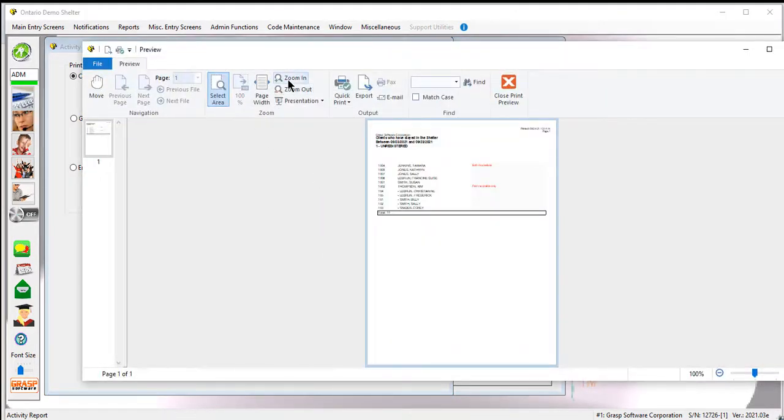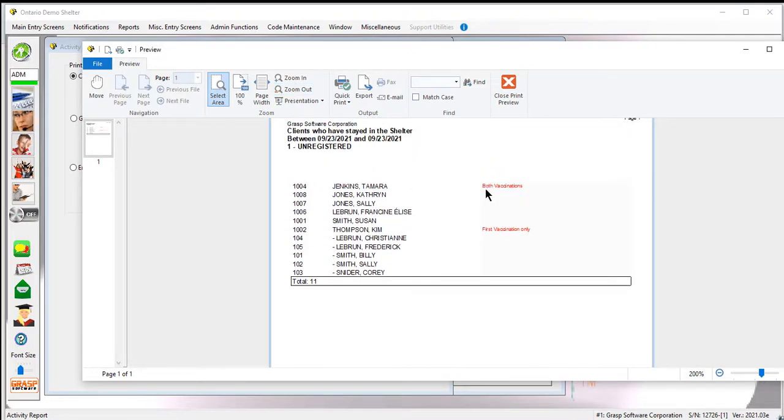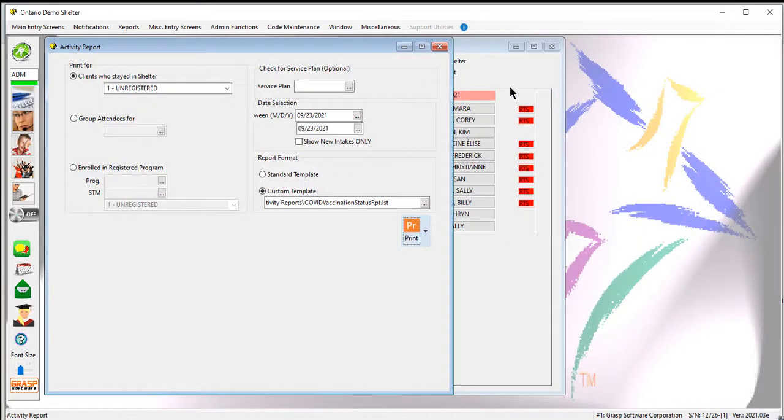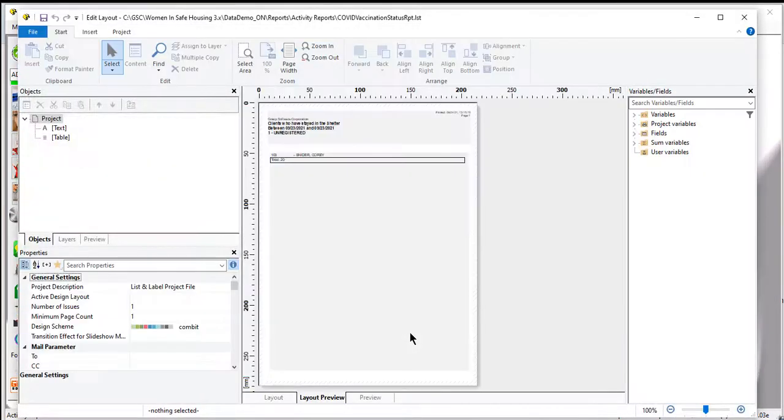When you print that report, you could count each one of these and go down them here, but you could actually create a section at the bottom that will tally it for you. This is a little bit complex in advance, but I'm going to do it, and maybe you can see how this is possible. If you get stuck, of course, you can just reach out and I'd be happy to help you do this. So I'm going to go back to the design, and I'm going to do something really fancy